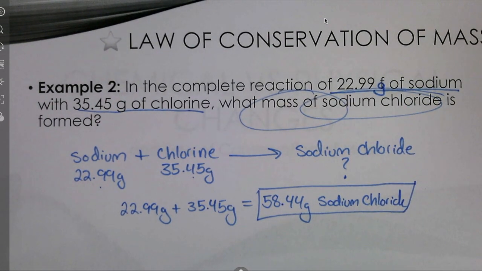And that's all you have to do for law of conservation of mass type problems. Figure out what's reacting together, what's being formed as a product, and what items you have the masses for. If you can do that, you'll be able to figure out what the missing mass is.